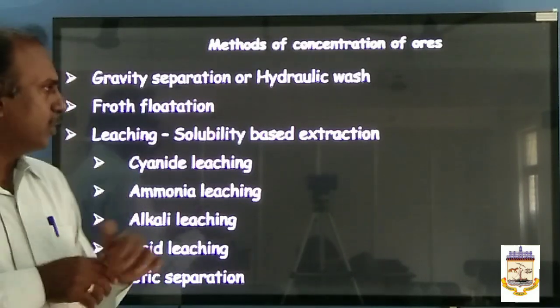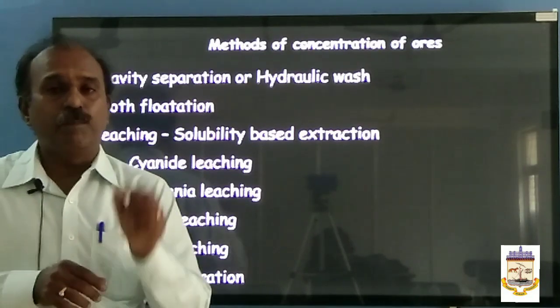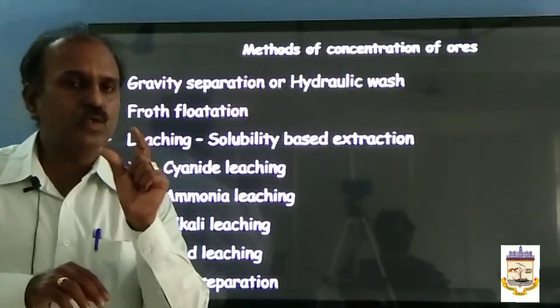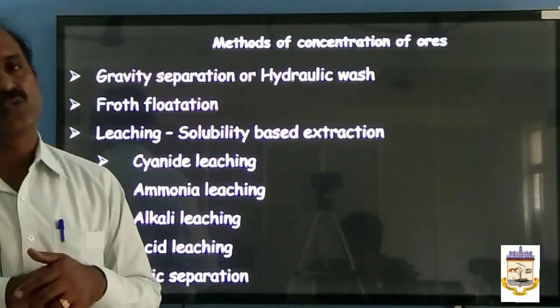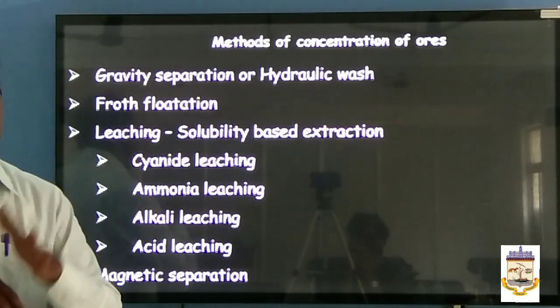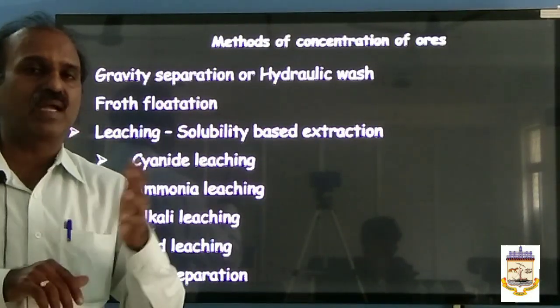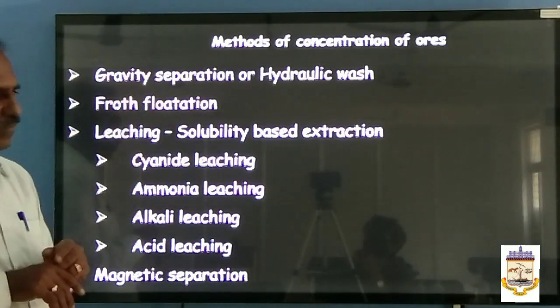So in this process we add two important things. What is called a depressant? Do you know what a depressant is? I told you, for selective adsorption of ore we are using a depressant. Generally sodium cyanide and sodium carbonate are used as depressants. Then a stabilizing agent like sodium ethyl xanthate is used. This is what we discussed in the previous video.